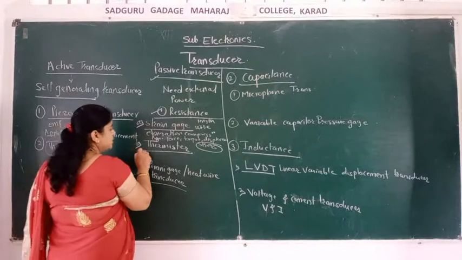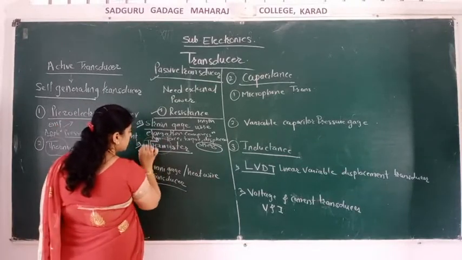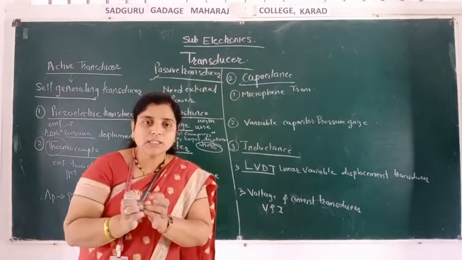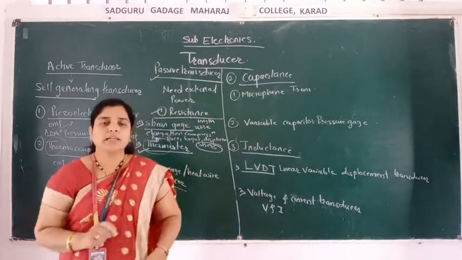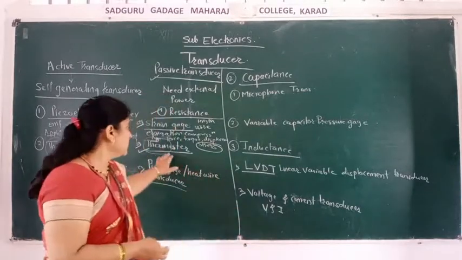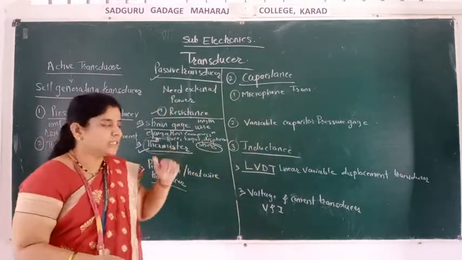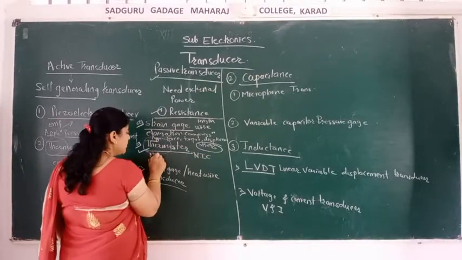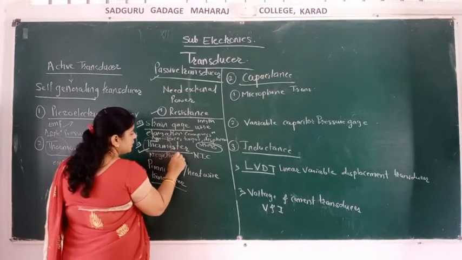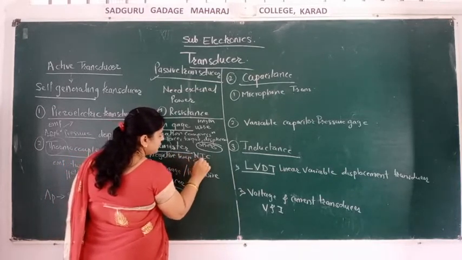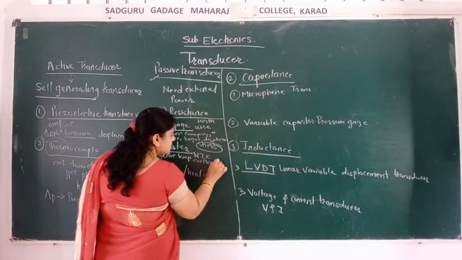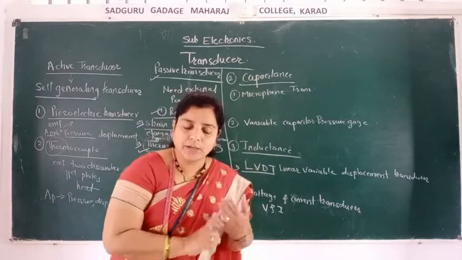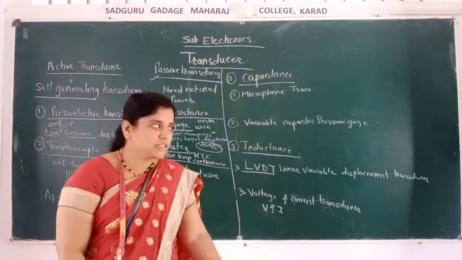Next, see the thermistor. Therm means which depends on temperature. Thermistor means the resistance which depends on temperature. In the thermistor, its resistance changes in the NTC. What is NTC? It is the negative temperature coefficient. You know NTC and PTC. NTC means negative temperature coefficient. PTC means positive temperature coefficient.